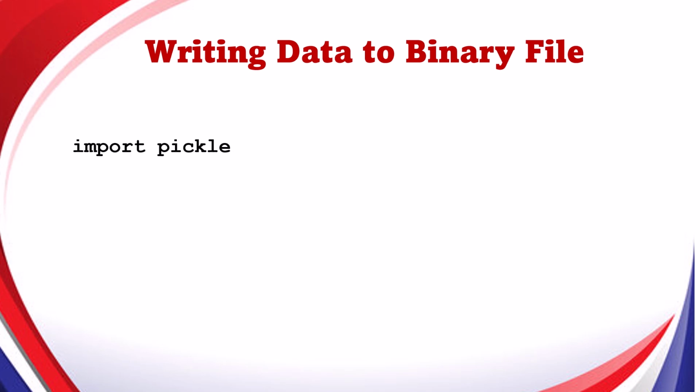For writing data to the binary file, let's have a look at a simple program with which you can write at least one record to the binary file. First of all, import the Pickle module, because your load and dump functions are from the Pickle module. I've opened the file in wb mode. wb means I'm writing to the binary file, where b stands for binary. The name of my file is student.dat. open is a function which is used to open the file, and f is the file object that I'm using. This I have created on my own. You can create any file object.